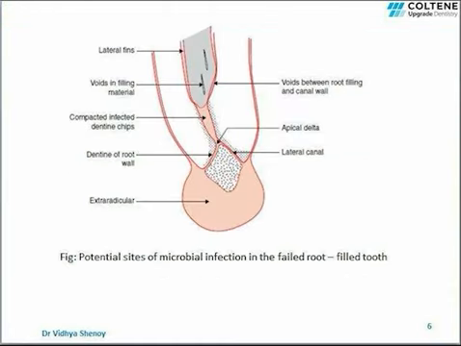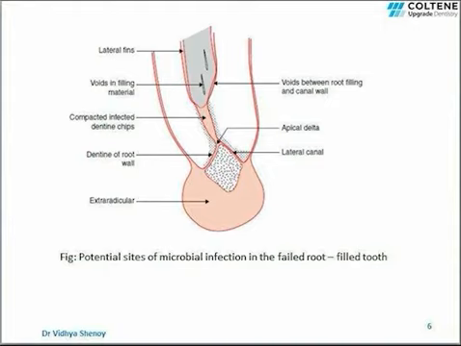This image shows the potential sites where microorganisms can accumulate in a root-filled tooth. As you can see, microorganisms can be present in voids in the filling material and voids between the root filling and the canal wall. So to avoid this, it is necessary to create a very well compacted obturation which is free of voids.